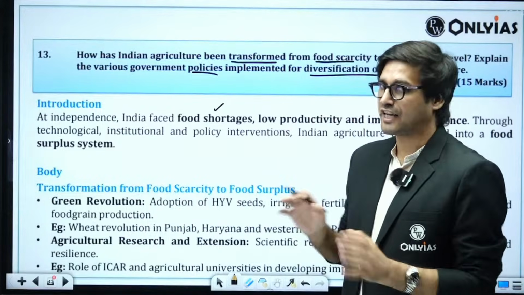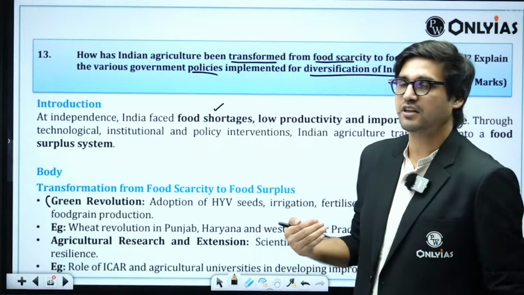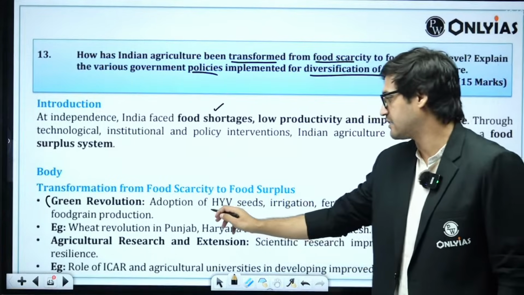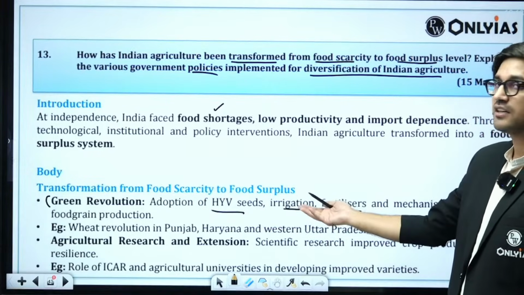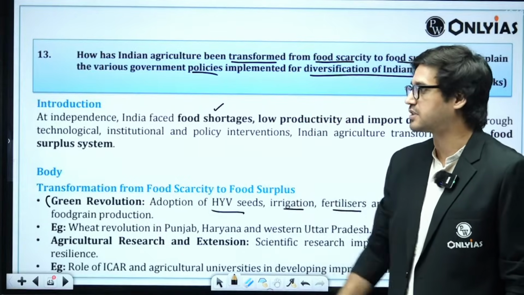Herein, your answer cannot be complete without mentioning Green Revolution. So first requirement here is to talk about Green Revolution, adoption of high-yielding varieties of seeds, assured irrigation and fertilizer support. This transformed India from a barely subsistence food economy to a food surplus nation.